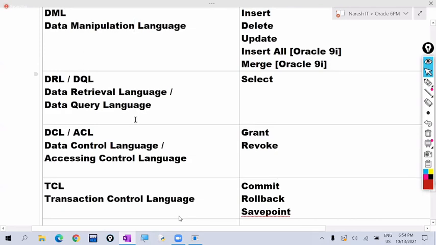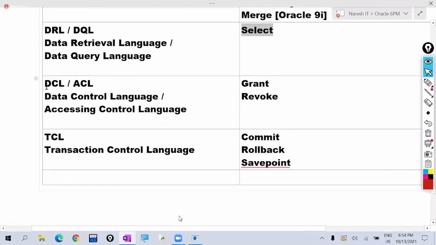Retrieving means opening existing data. So we are retrieving and we are seeing the data. Which command comes under DRL? The select command. Next, DCL commands are for controlling data access. For controlling the data access from other users, we use these DCL commands. To give permissions to other users, we use the grant command. To cancel permissions from other users, we use the revoke command.